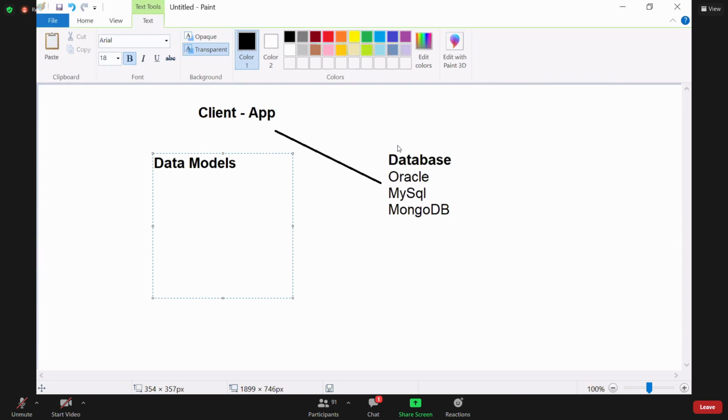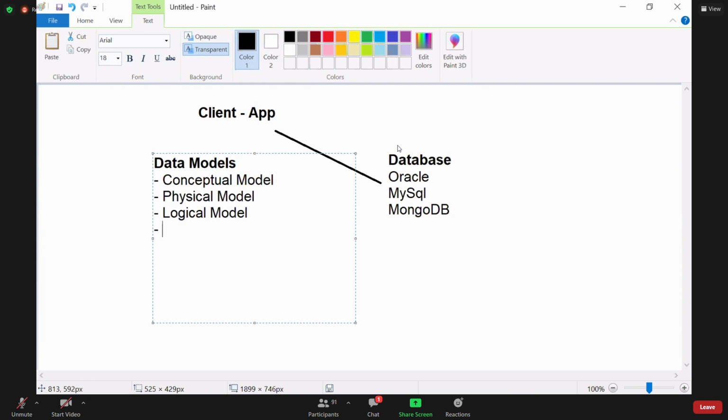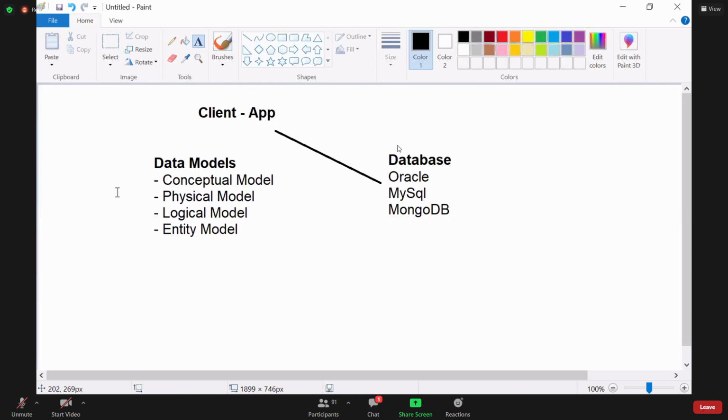We have the conceptual model, the physical model, the logical model, and the entity model.